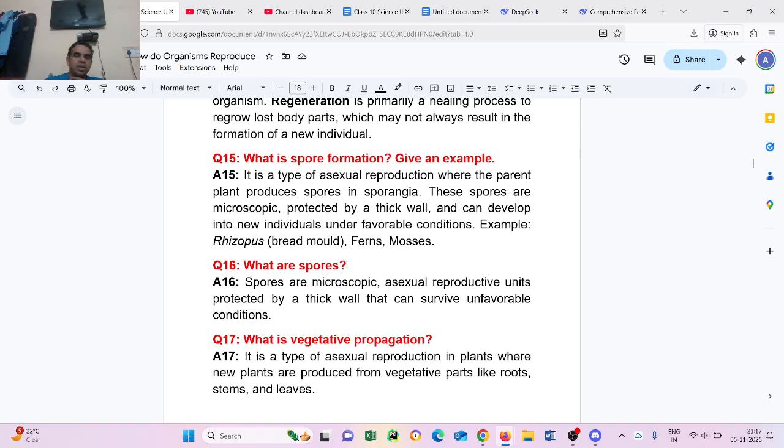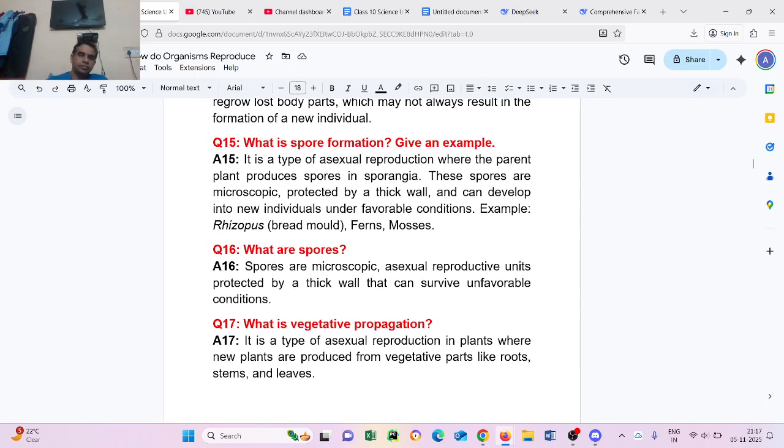Question number 16: What are spores? Spores are microscopic asexual reproductive units protected by a thick wall that can survive unfavorable conditions.